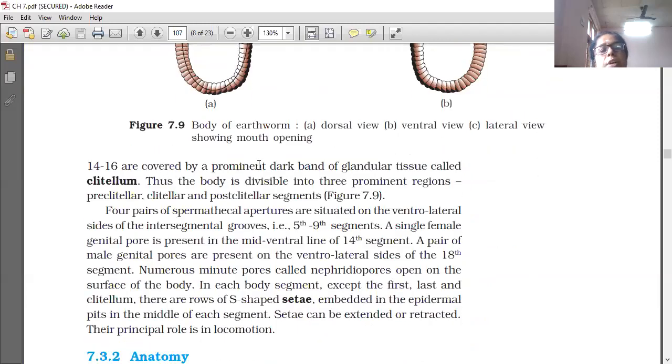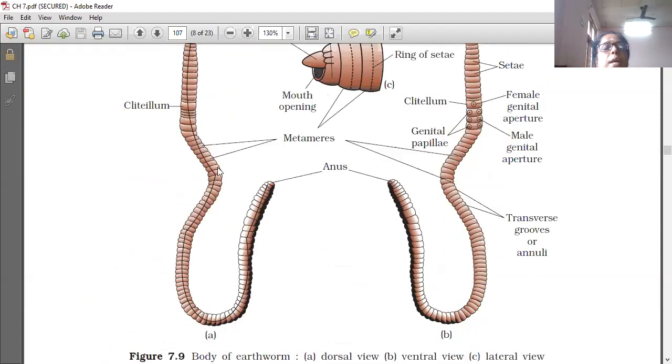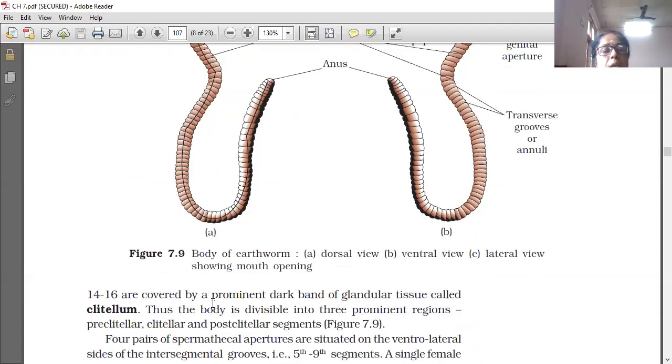Segments 14 to 16 are covered by a prominent dark band of glandular tissue called the clitellum. This is the clitellum. It is prominent, somewhat larger, and a specified region. Dark in color, it is the 14th to 16th segment.